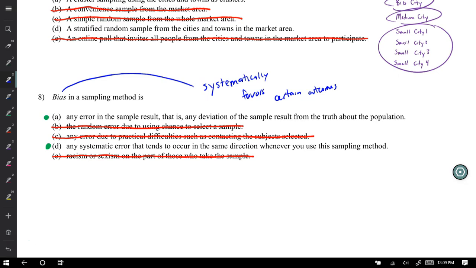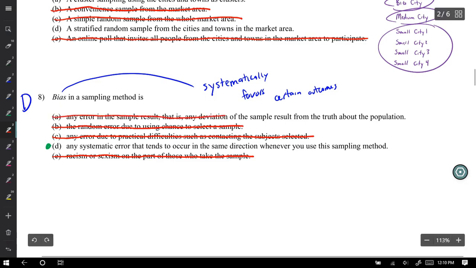You could be really tempted to choose A because of, I would say, how well it's written. You tend to lean that direction. And even when I was going through it, I was reading it, and I put a dot next to it, that has me thinking. But before I select anything, I'm always going to read the other ones to see, is there a better one? And it is systematically favoring certain outcomes when we're sampling. It's going to be a definition that we need to apply. It's going to be choice D.